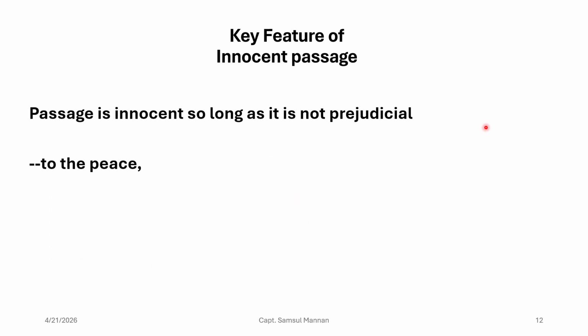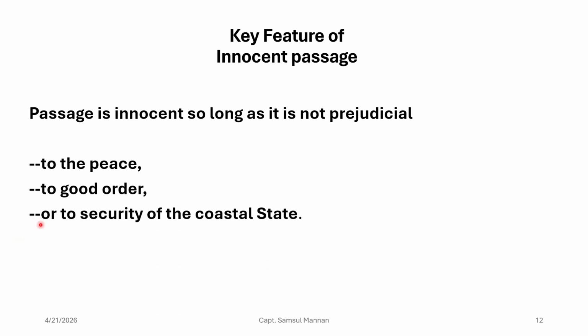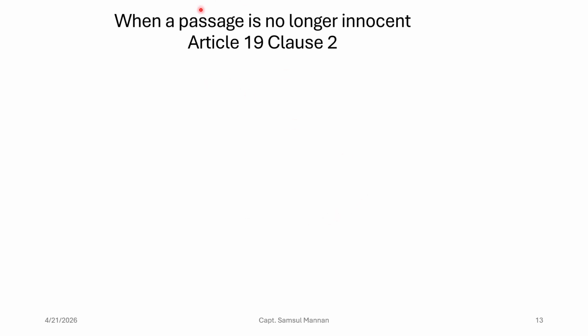So already we have seen that innocent passage has these three key features. The first feature is that it is not prejudicial to the peace. The second is that it is not prejudicial to the good order, and it is not prejudicial to the security of the coastal state, right? And Article 19, clause number 2 gives us a total of 12 situations or cases when the coastal state can revoke the right of innocent passage, right?